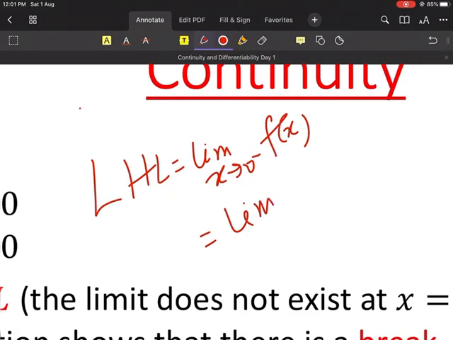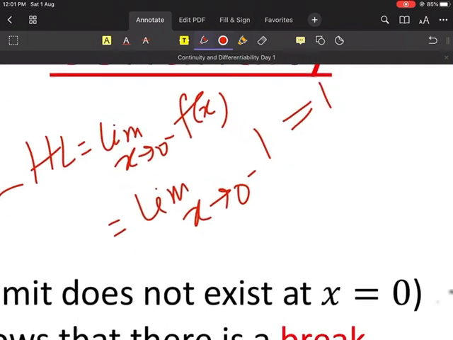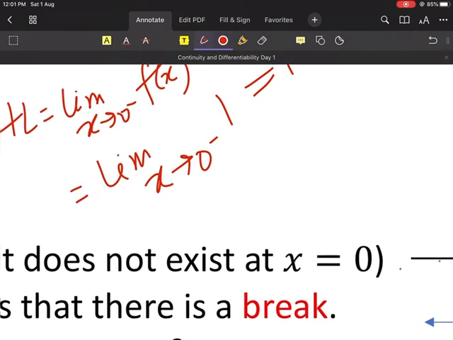So if I take the first one, the value of f(x) will be 1. So I will write limit x tends to 0 minus of 1. There is no x in here, so I don't need to put anything. So the limit value will be 1. Everyone agree? Yes or no?